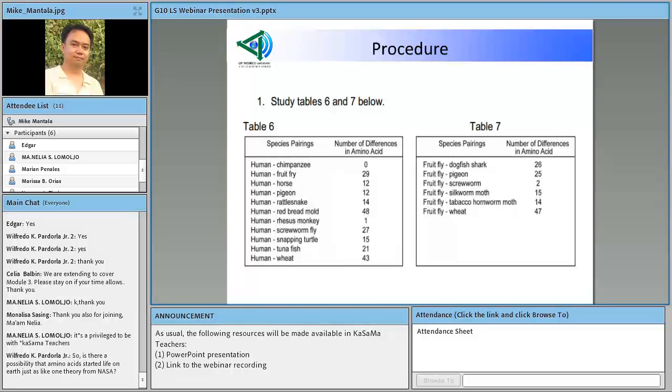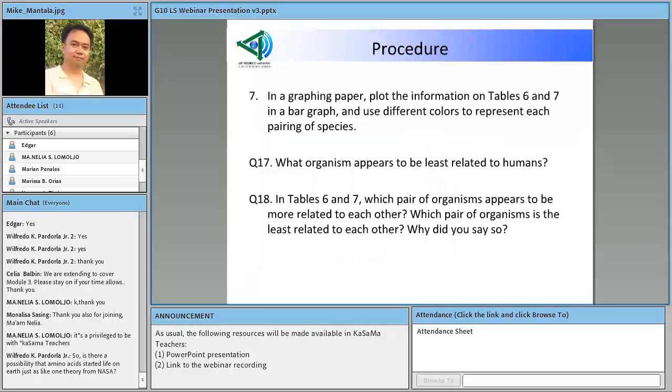Okay, so now they are dealing with tables 6 and 7. So afterwards, they will be asked to graph the information that they have known and they have observed in table 6 and 7. So gagamitin na bar graph.